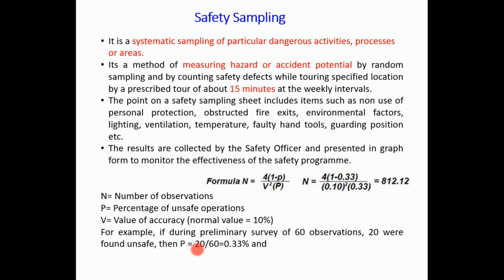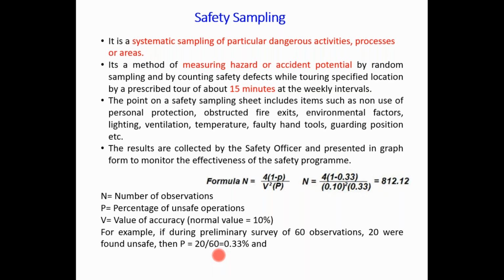But for the calculation in the formula, we have to take the fraction only, so P comes to 0.33. We put this value of P as 0.33, and V, which is the accuracy, is generally 10%, so V is replaced by 0.10. Then we can calculate N, the number of observations.